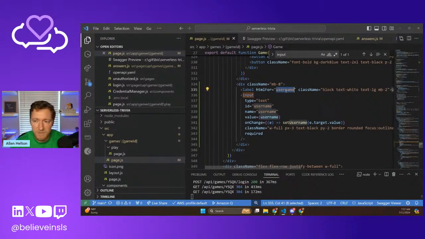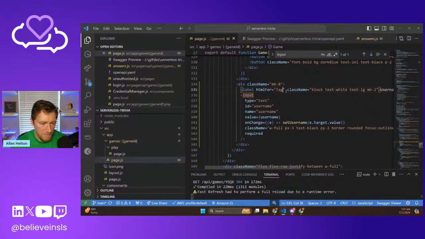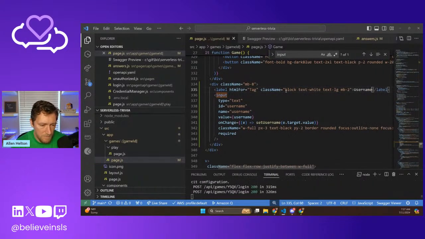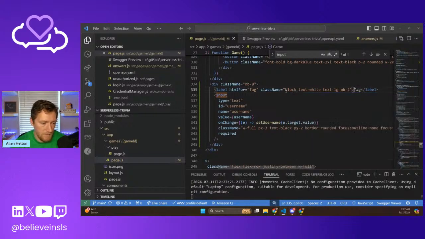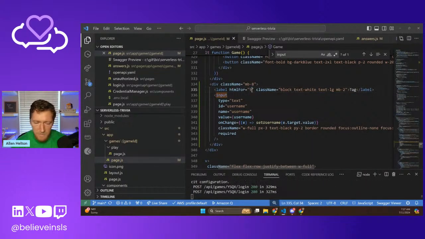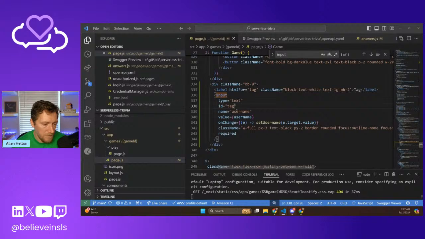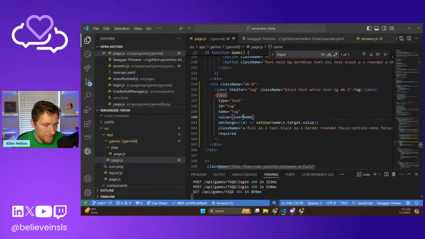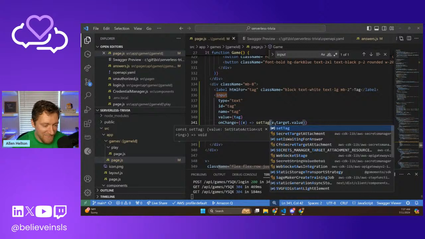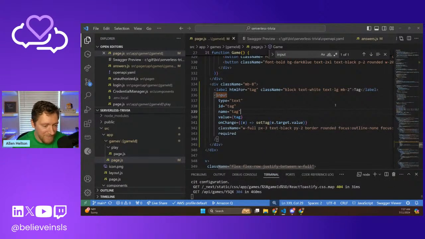Do we just call it tag for now? Tag. Tag. Tag. Easy enough, right? Set tag. That's probably not descriptive enough. Let's add a placeholder.